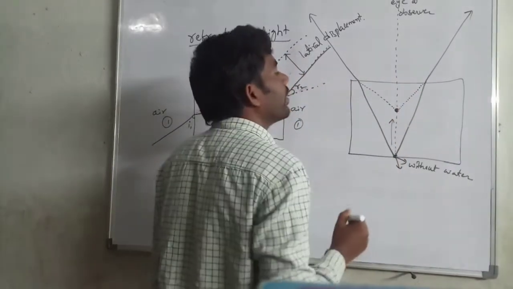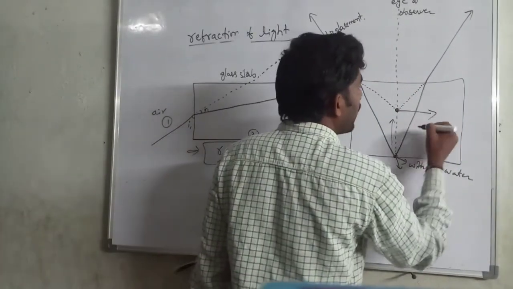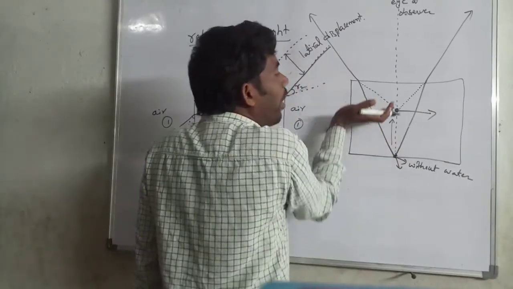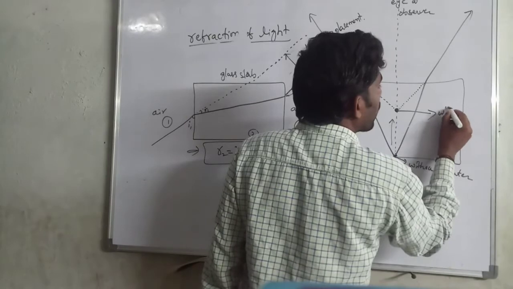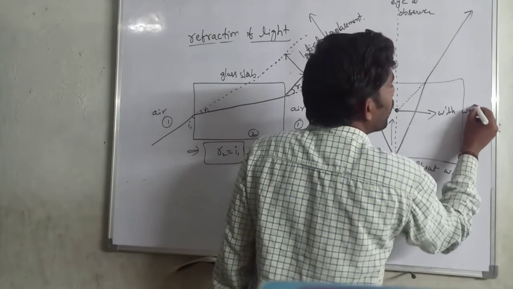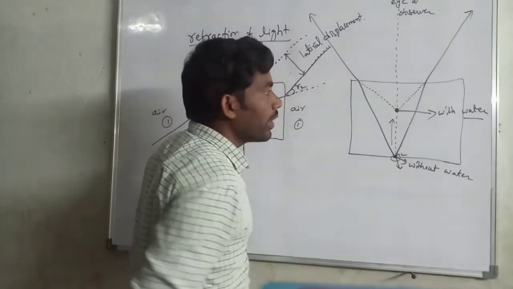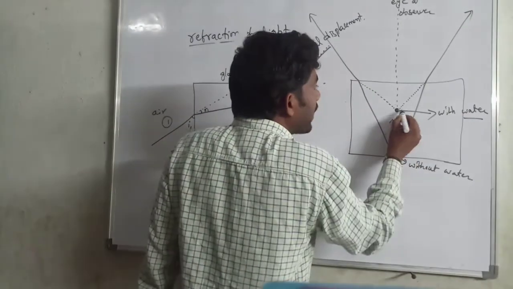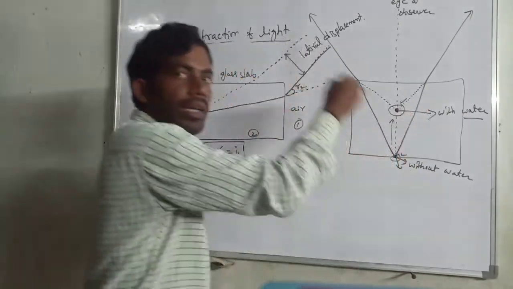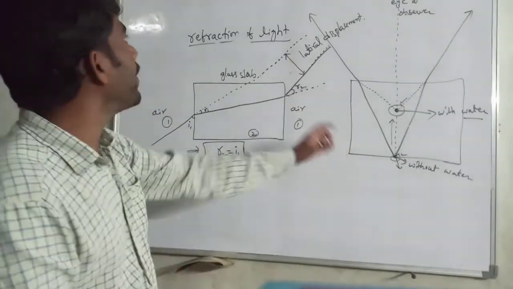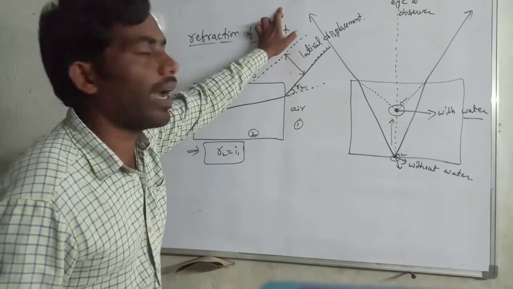This is because the object rises upward when there is water. Without water, the object is at the bottom. With water, the object appears at the middle of the water tank. This phenomenon occurs by the refraction of light.